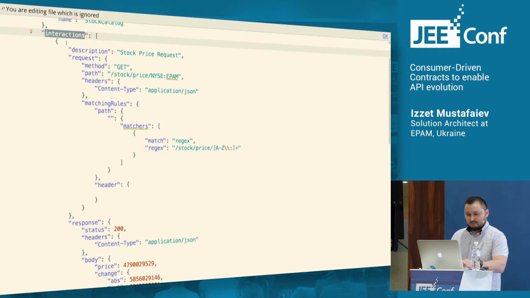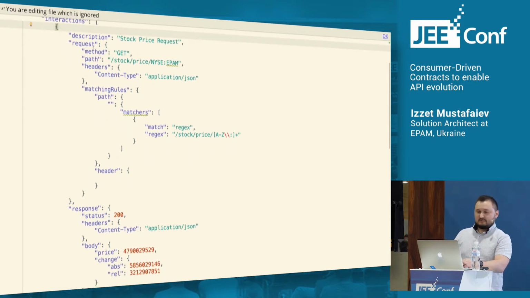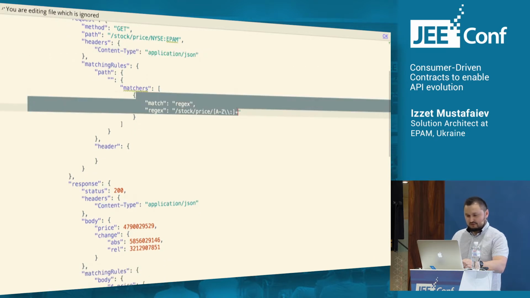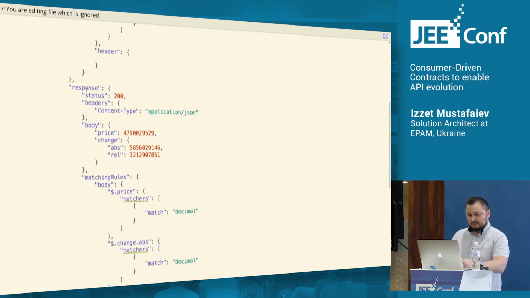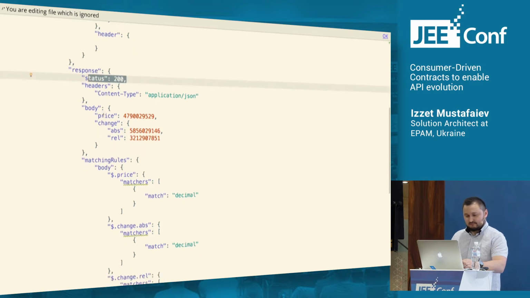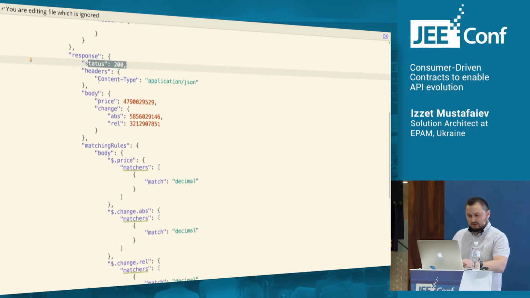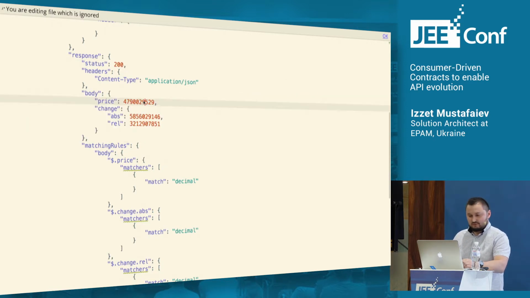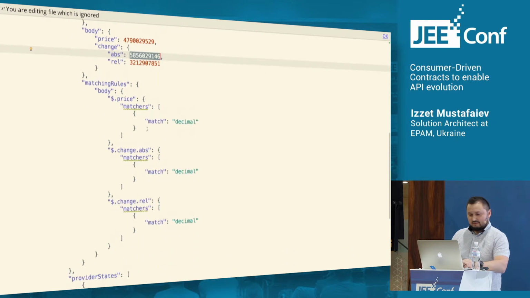And this is the most interesting part, because this part describes how our consumer interacts with our provider. So we have the path that we are going to call, HTTP method, headers, matchers of our path, and the expected response: HTTP status code, headers, and bodies that our provider should return to a consumer. So we're expecting some price, we're expecting some price change, and the matching rules.